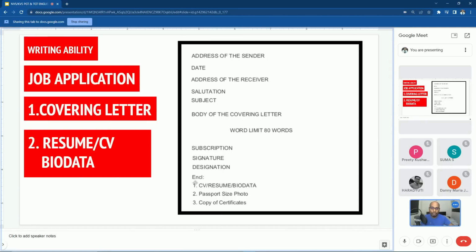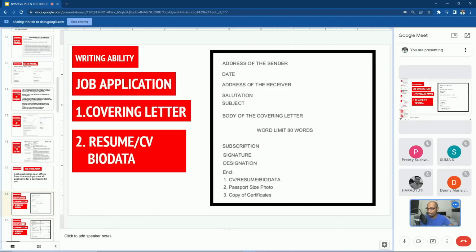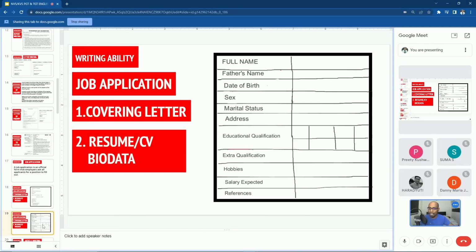They may ask you a question: what are the documents generally we'll enclose with the covering letter? Then it is CV or resume or biodata, passport size photograph, copy of certificates. So these may come from the examination point of view. This is the covering letter format. It is official letter only. There is no difference from this format. Then this is the resume or CV or biodata.